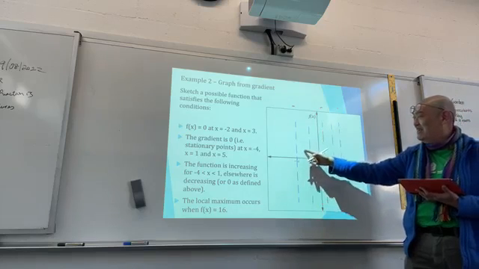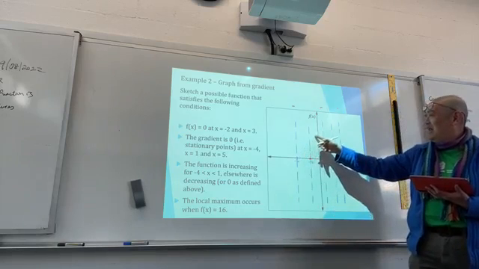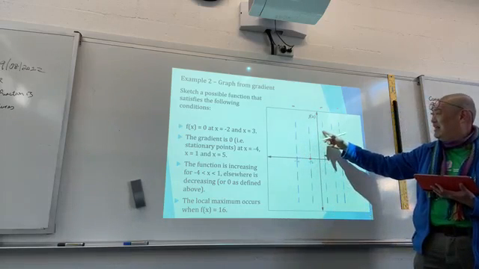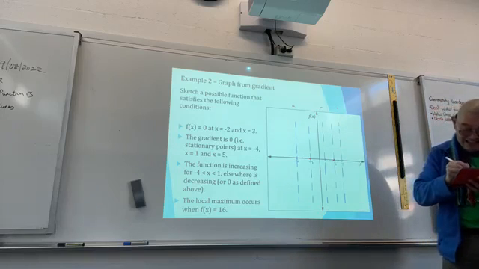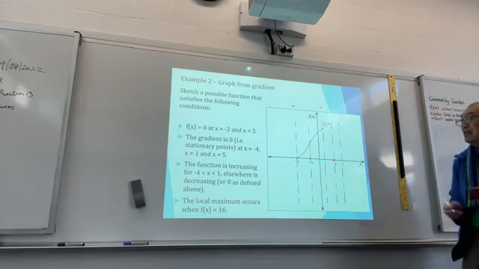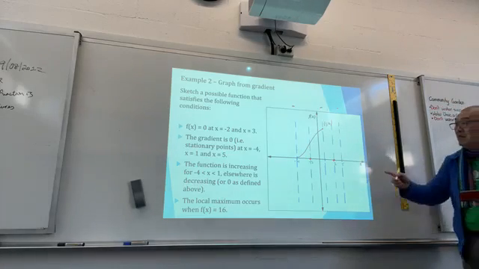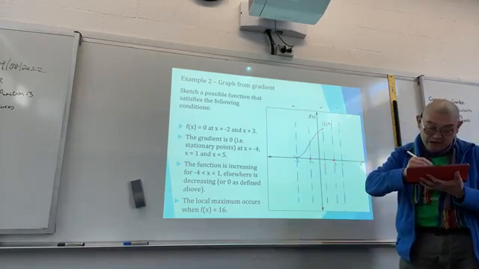At (1, 16). So with the information there, you go increasing, and then here the gradient is 0, and it's coming down. So let's label this point as (1, 16). And then you know this is going up there. Alright, we don't know the y-intercept, doesn't matter. And then elsewhere is decreasing. So you know that this one will be going up that way.